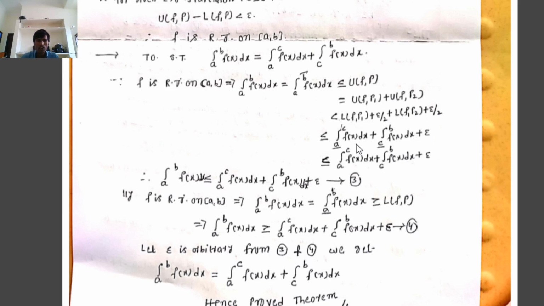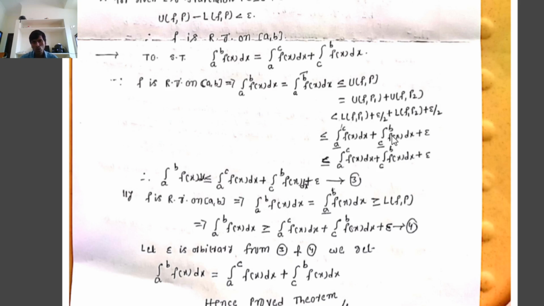Since f is Riemann integrable on the closed interval a comma c, the lower Riemann integration equals the upper Riemann integration equals the Riemann integration. That implies the integration from a bar to c of f of x dx equals the integration from a to c of f of x dx.